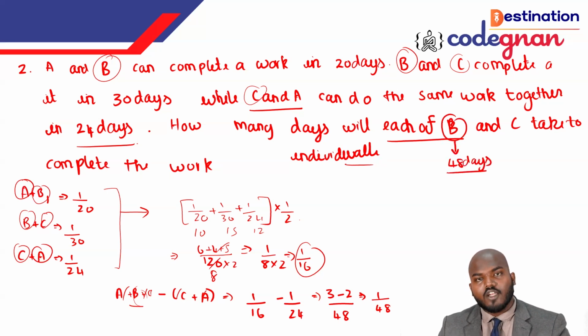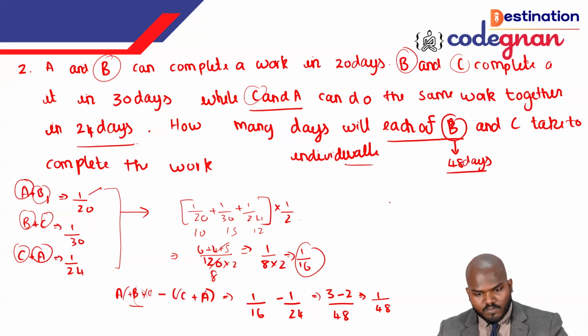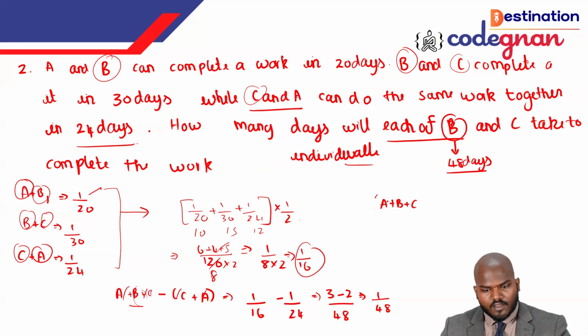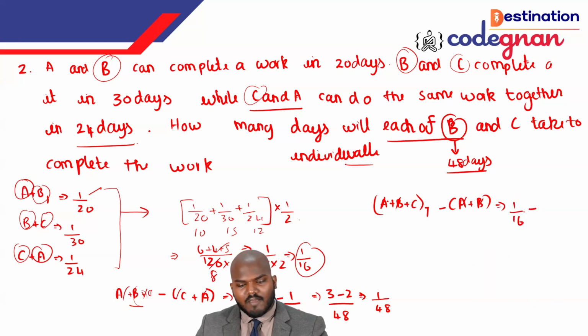Now, sir, we need to find out the value of C. If I need C, what should I do? I need to keep A plus B. I need to take this A plus B. That is A plus B plus C 1 day work minus A plus B. If I keep it here, AB will cancel. I'll get the C value directly. A plus B plus C is equal to what, guys? We are saying 1 by 16. So 1 by 16 minus A plus B is equal to what?